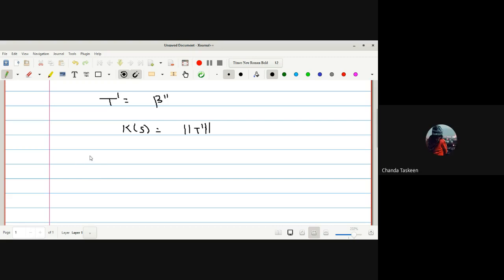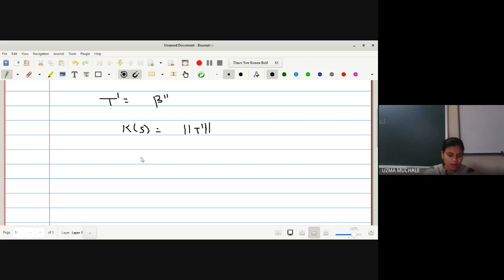Yes, ma'am. After that we have to find out the unit normal. For unit normal we know that norm of t is equal to 1. Why is norm of t equal to 1? Because t is nothing but your b dash, and the value of b dash is nothing but 1. Taking norm on both sides, we get the norm of t is equal to 1.